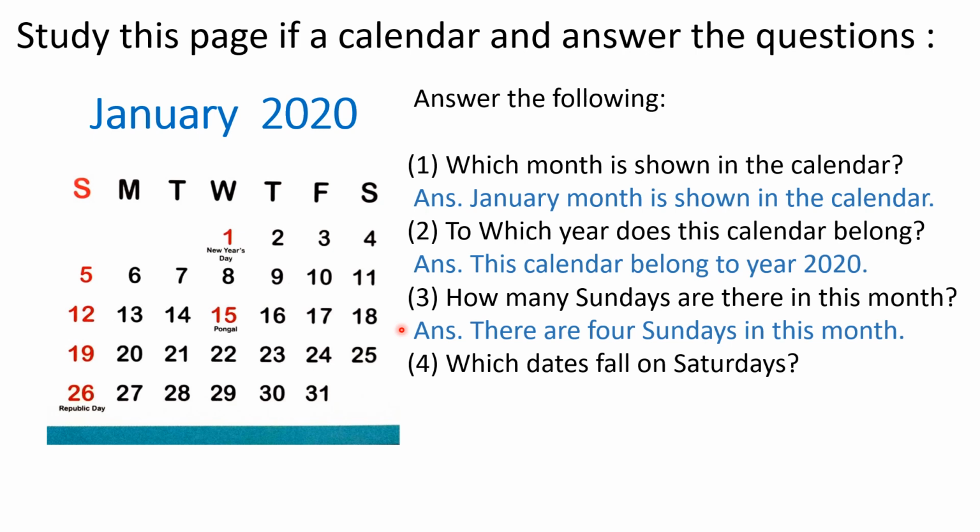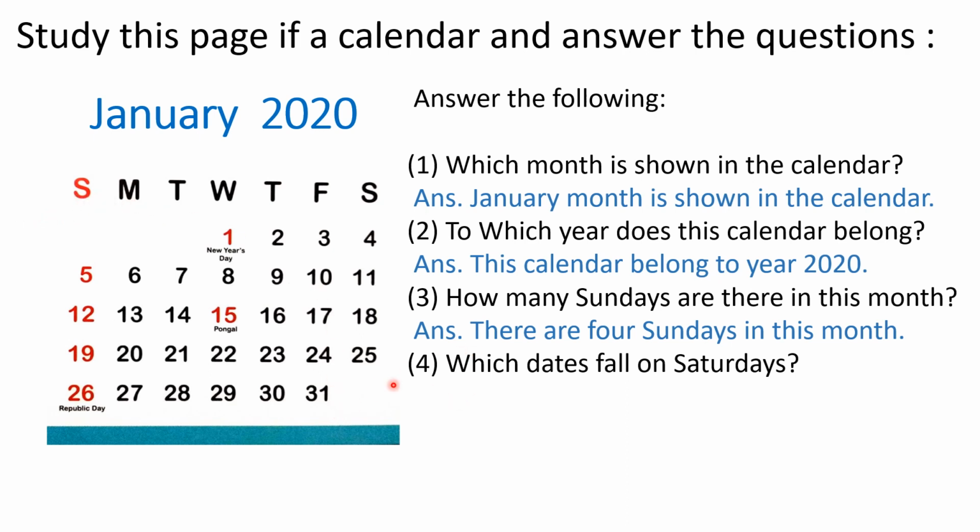Next question. Which dates fall on Saturday? Students, here it is asked which dates fall on Saturday, and here is the Saturday. So we will see which dates are there on Saturday: 4, 11, 18 and 25. These are the dates and these are the days.